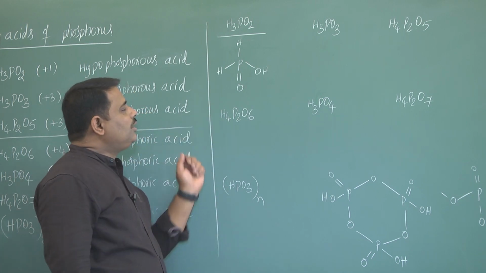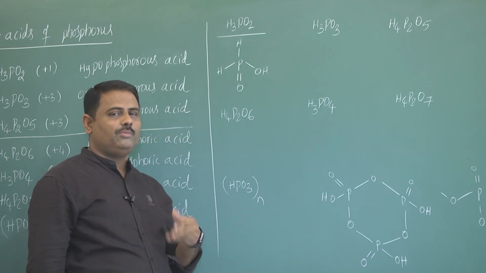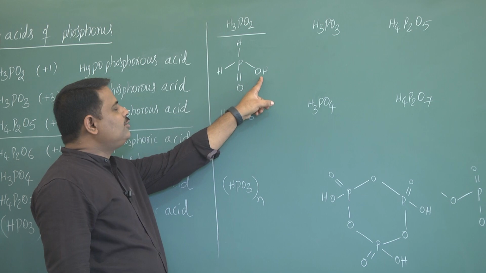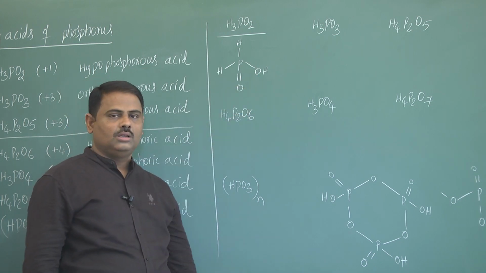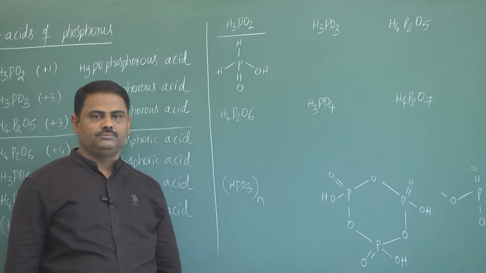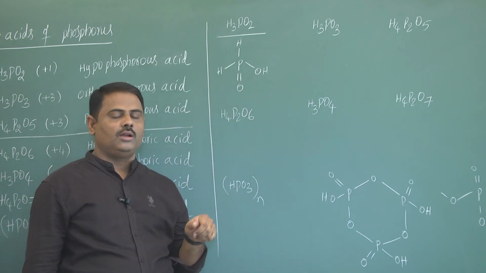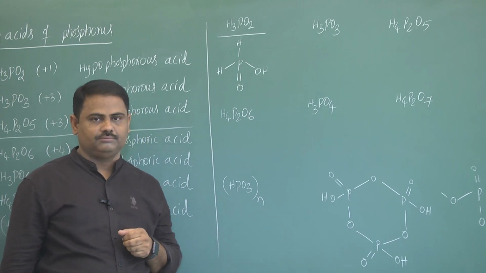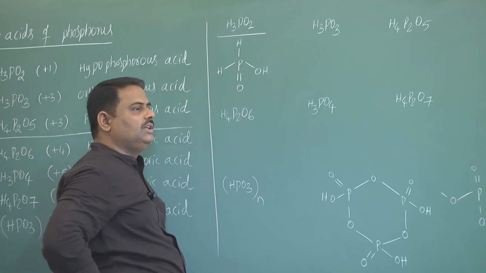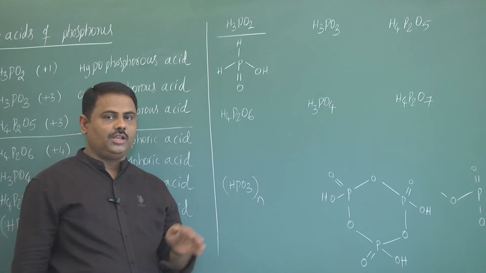Now here, in all the oxyacids, phosphorus undergoes sp3 hybridization and shape is tetrahedral. Now see this compound, how many OH groups available? 1. So number of ionizable H plus ions are also 1. So the OH group present in this structure is responsible for basicity of this acid. And these two hydrogens are directly bonded with phosphorus, that's why those are stable and those are responsible for reducing property of that acid.